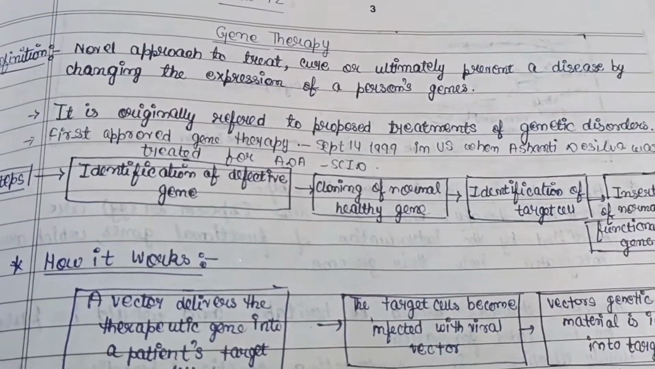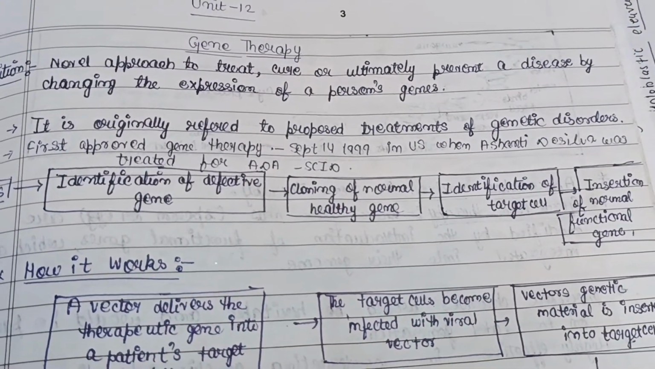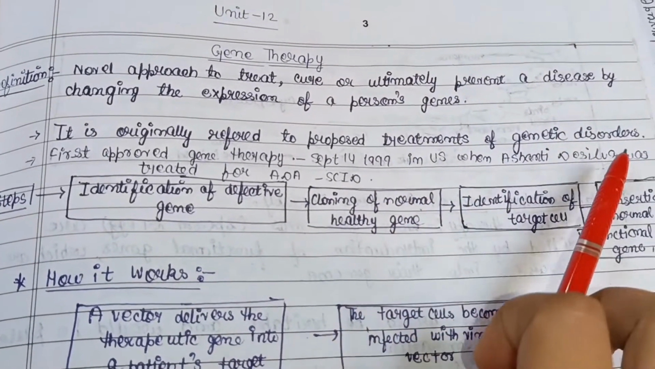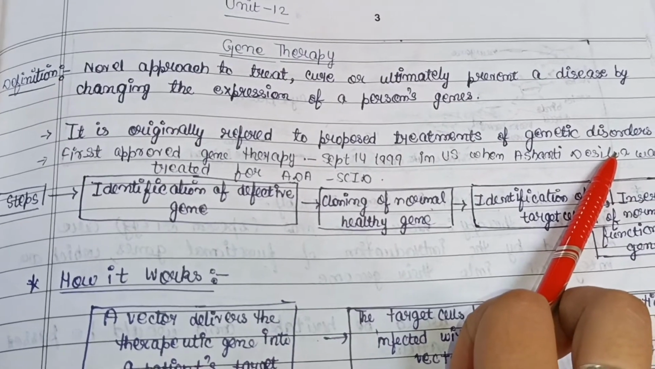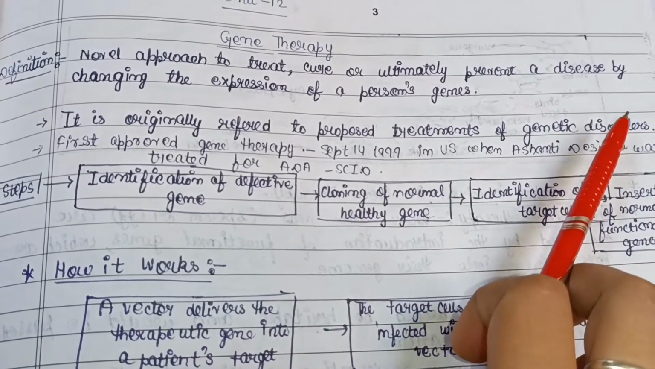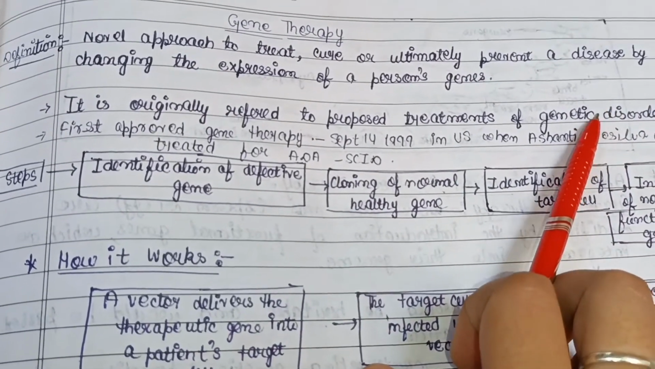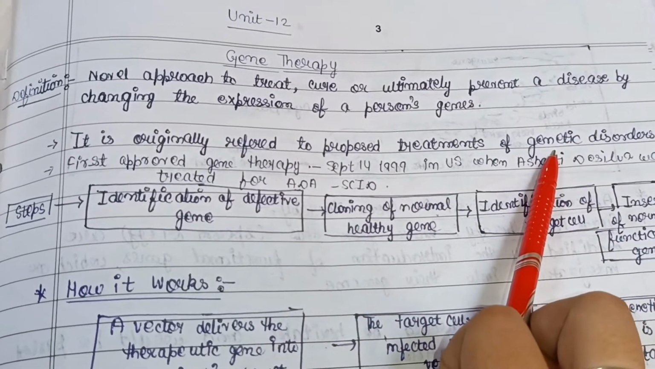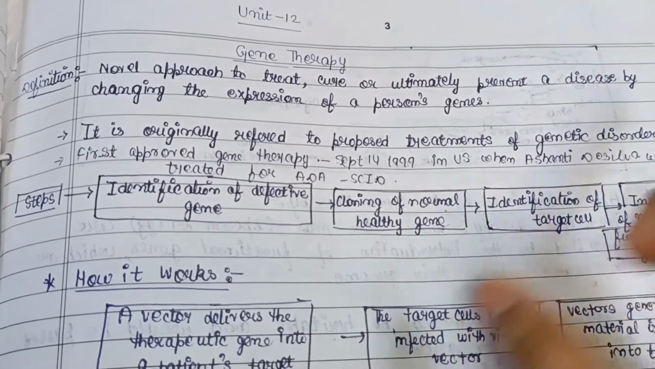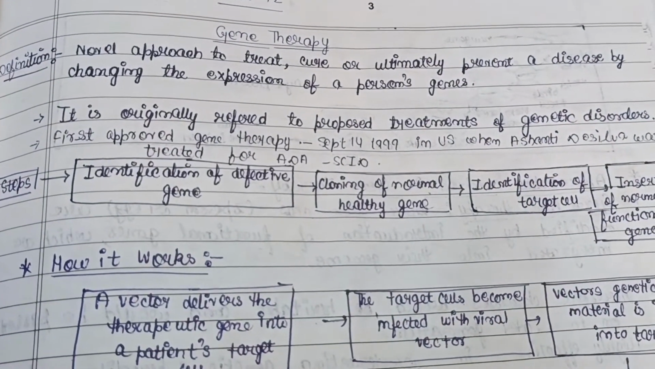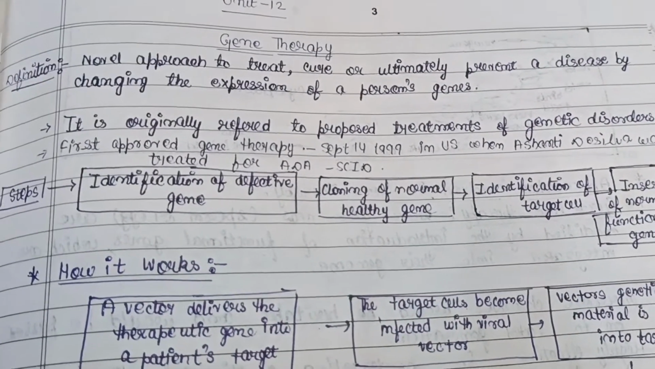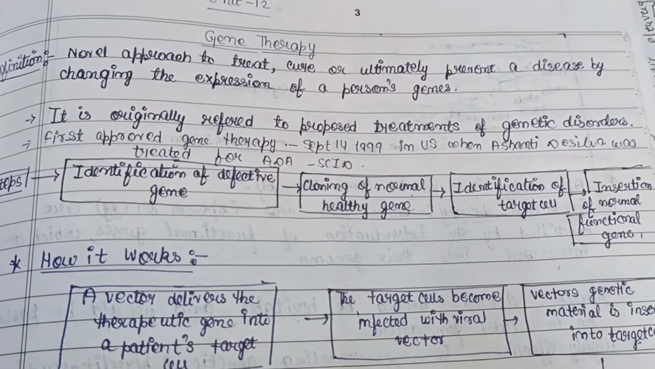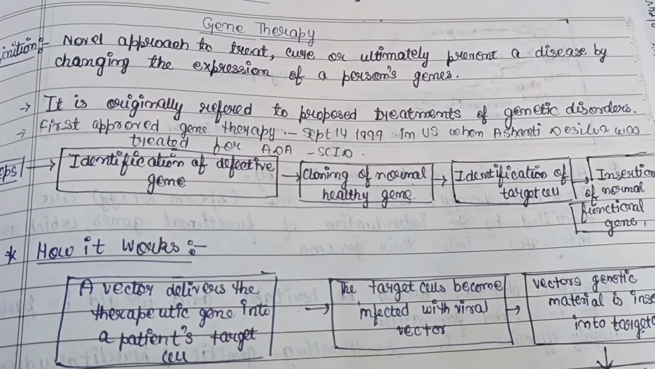Then, it was originally referred to as proposed treatments of genetic disorders. So what is a genetic disorder? A disease that is caused by a change or a mutation in an individual's DNA sequence is known as a genetic disorder. It is hereditary in nature. The first approved gene therapy was done on September 14, 1999 in the US, when Ashanti De Silva was treated